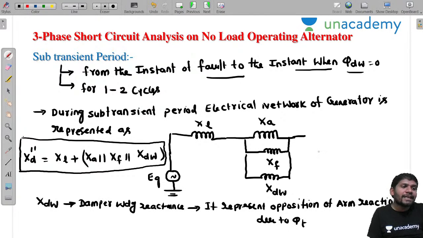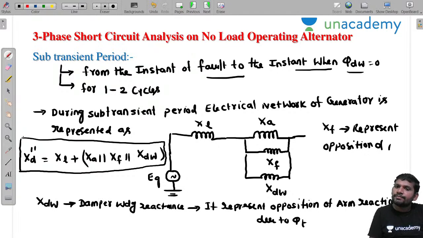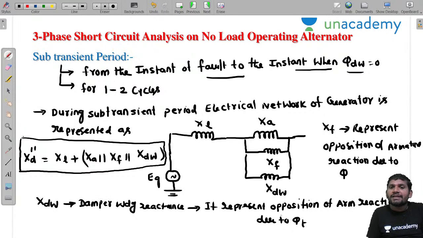What is XF here, sir? XF represents the opposition of armature reaction. Due to which one is it created, sir? Due to pi s. This is the steady state component. It represents opposition of armature reaction, and this one is due to pi t.